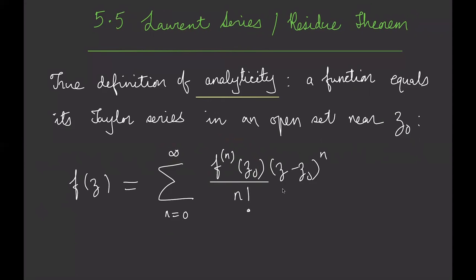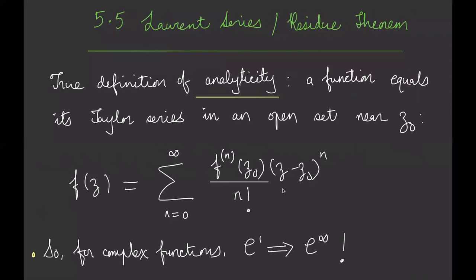To say that the function is equal to its Taylor series means that the function is at least C infinity. But for complex valued functions, we said that analyticity just means that the Cauchy-Riemann equations have to be satisfied, and that just tells you that the first derivative is continuous.